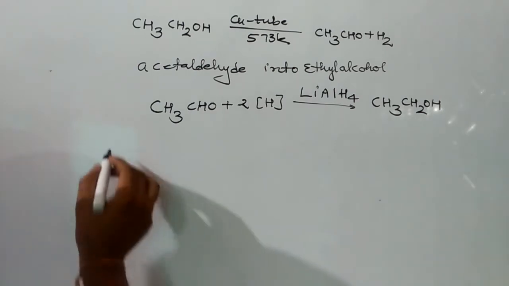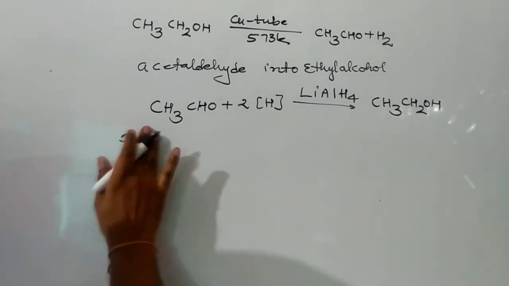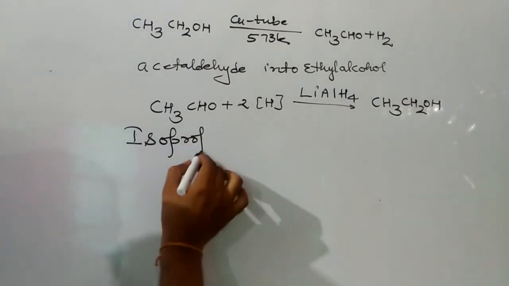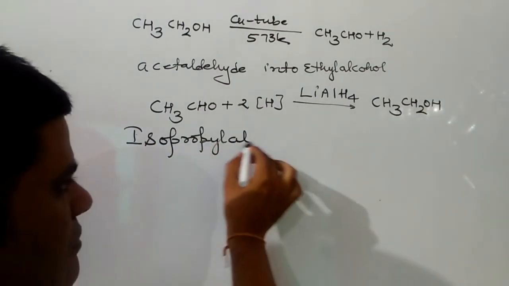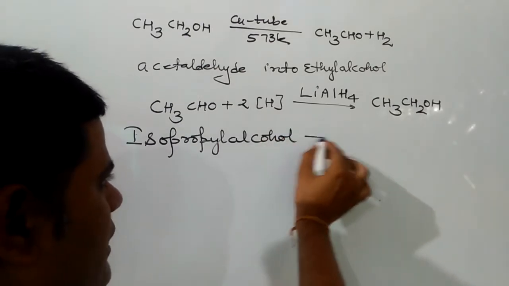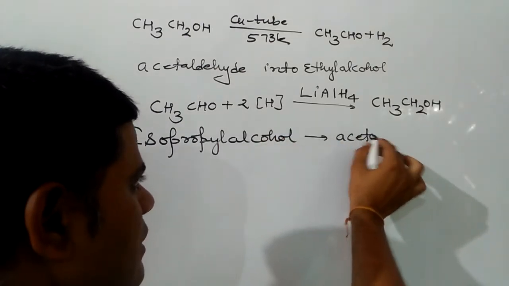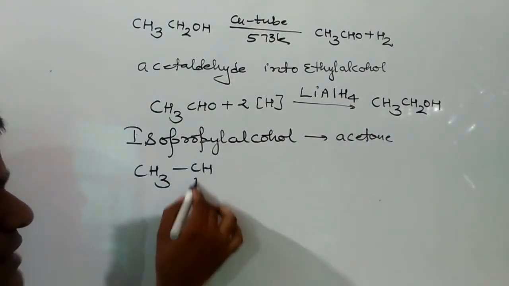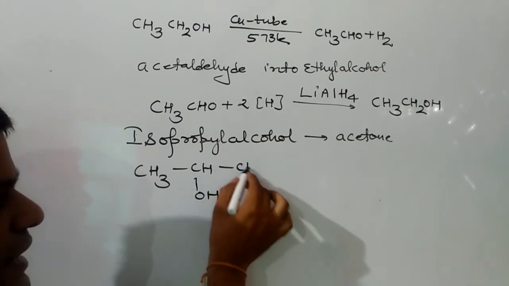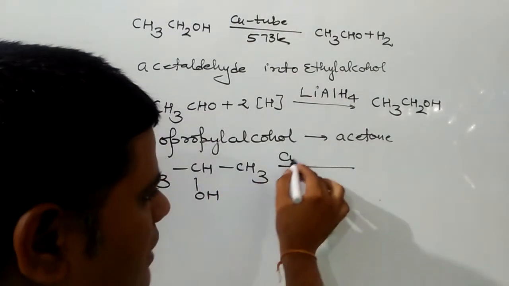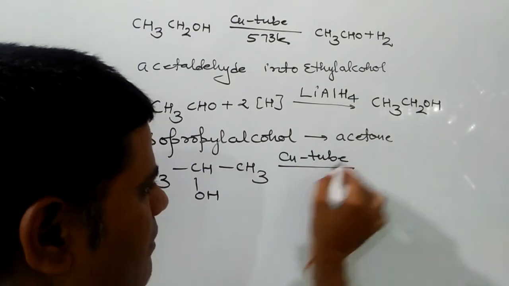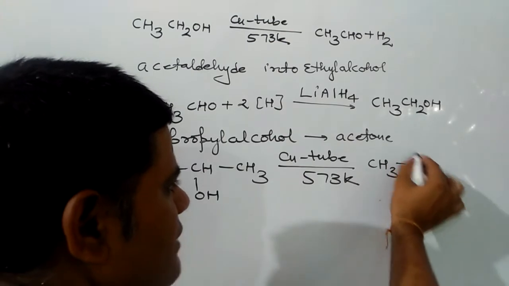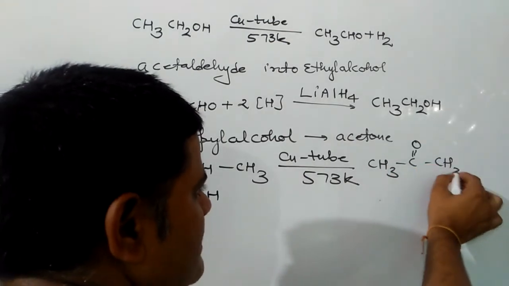The next question might be: convert isopropyl alcohol into acetone. For that we need to do the dehydrogenation. Hence, pass the secondary alcohol through a copper tube at 573 Kelvin. Pass isopropyl alcohol through copper tube at 573 Kelvin, due to which the product formed will be acetone plus hydrogen.